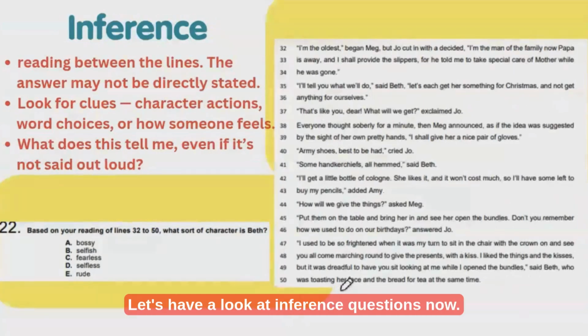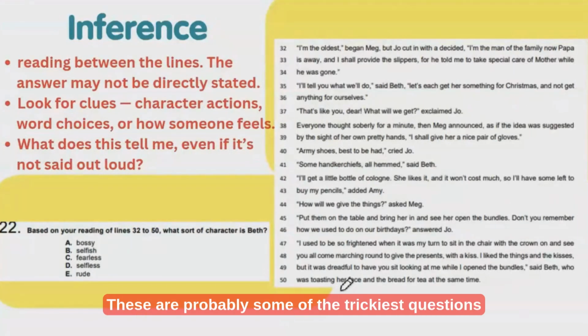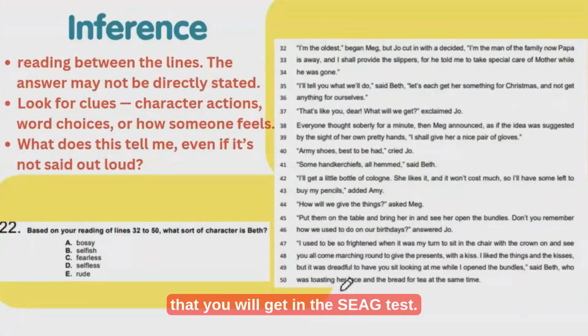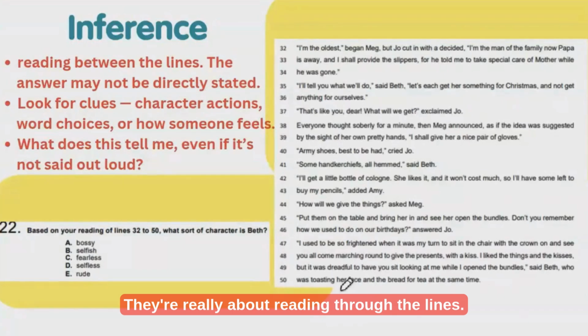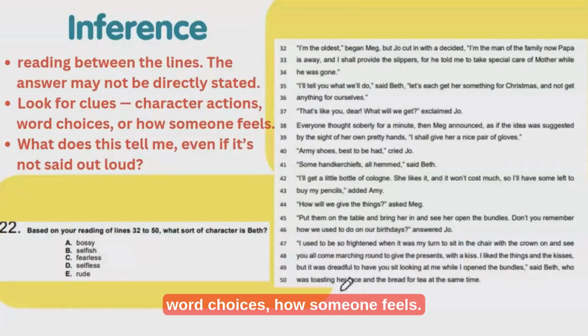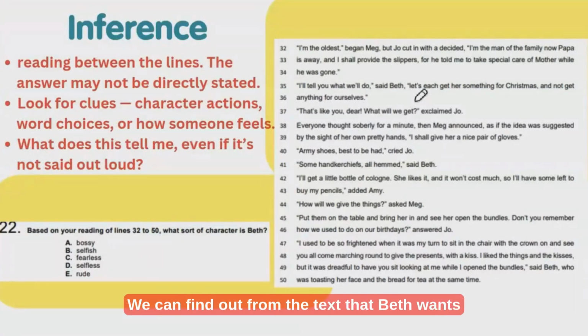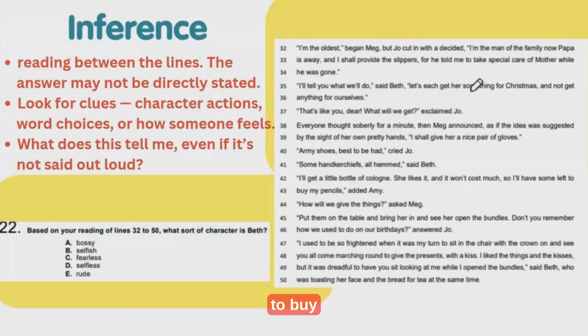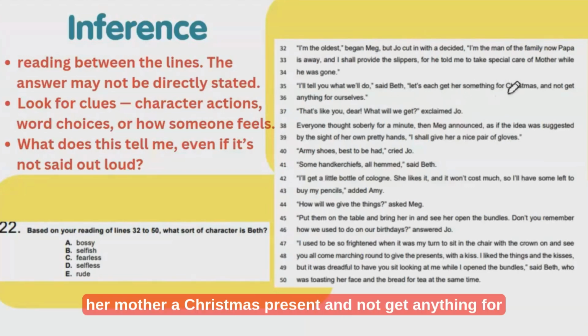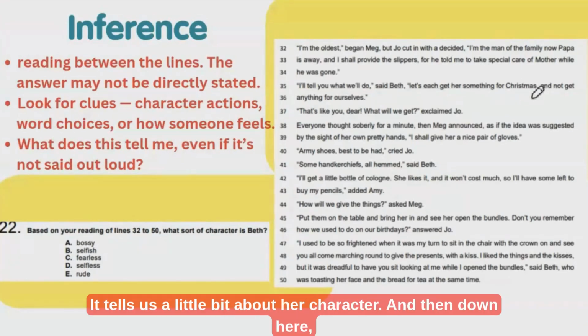Let's have a look at inference questions now. These are probably some of the trickiest questions that you will get in the SEAG test. They're really about reading between the lines. You're looking for clues about characters, word choices, how someone feels. Based on your reading of lines 32 to 50, what sort of character is Beth? We can find out from the text that Beth wants to buy her mother a Christmas present and not get anything for herself. It tells us a little bit about her character.